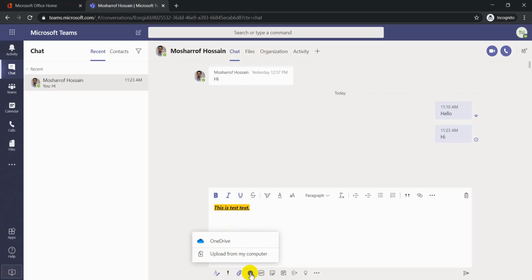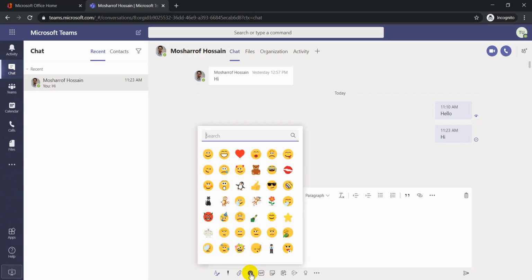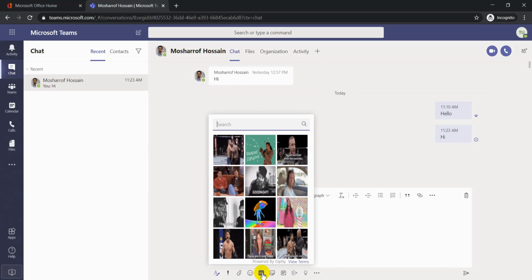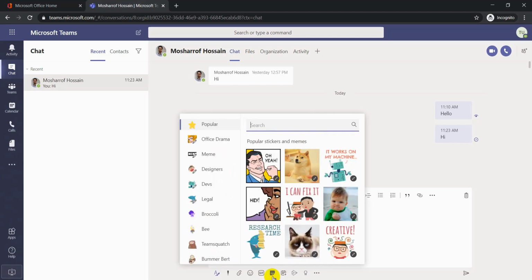Now it's emoji, and you all have used it. You can pick your desired emoji to send your expression to others. Now GIF, it's like Facebook Messenger, where you can choose your GIF to send to another. It's a sticker. You can use this type of sticker to send to another.